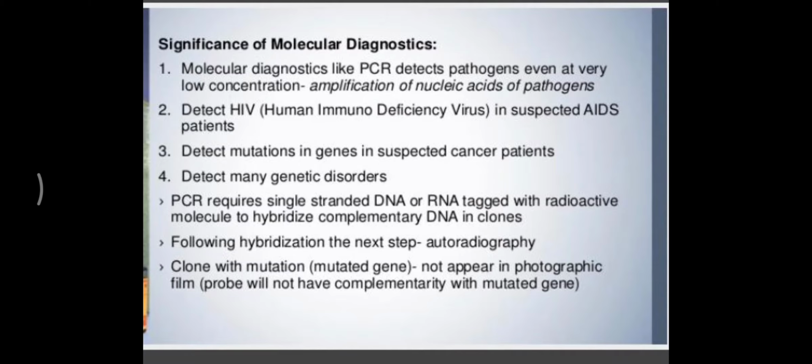Mutations in the genes of cancer patients can be detected, and many other genetic disorders can be detected very easily by application of genetic engineering in the field of diagnostics.